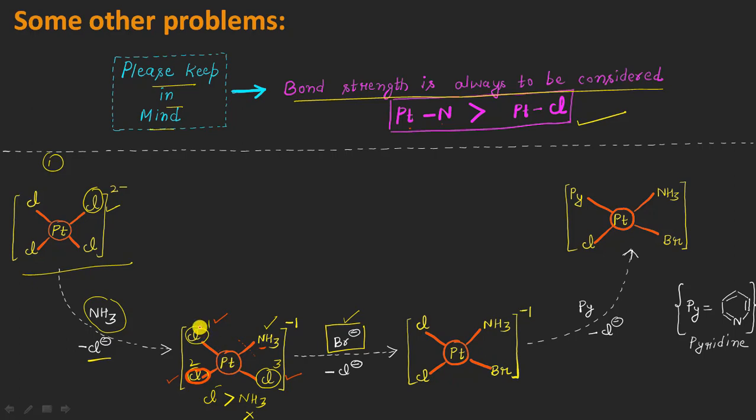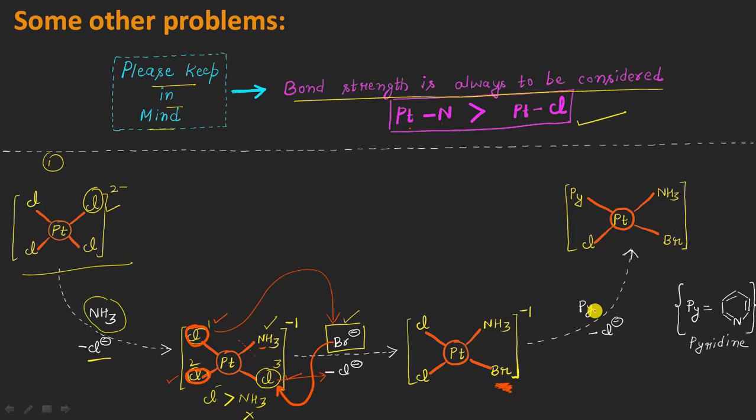Let us say I am considering this first chloride ion here, such that it will be directing the incoming nucleophile, the bromide ion, to occupy a position trans to itself, which is this position here. So this chloride ion will move out of the system in this way, and the bromide ion will occupy this position, which you can see here on this side. Now the bromo is present in this intermediate. And finally, the last step is what?